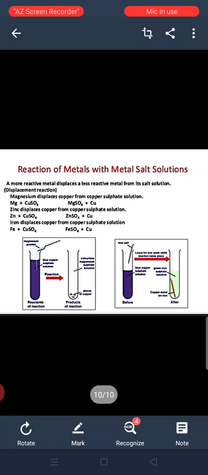Reaction of metals with metal salt solution. A more reactive metal displaces a less reactive metal from its salt solution. It is also known as the displacement reaction. For example, magnesium displaces copper from copper sulfate solution. This they are telling you that metals show displacement reactions.